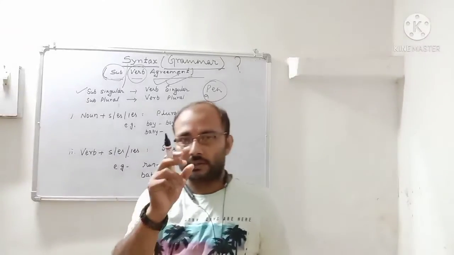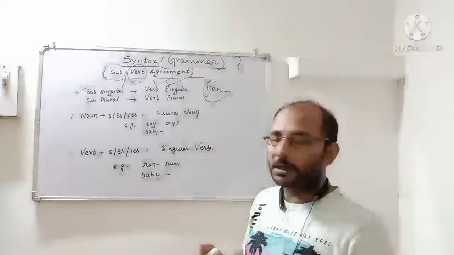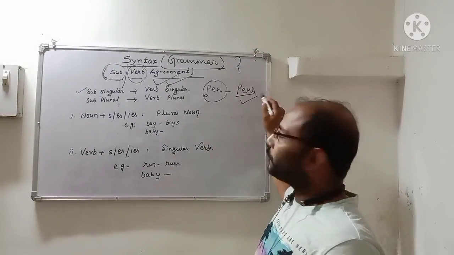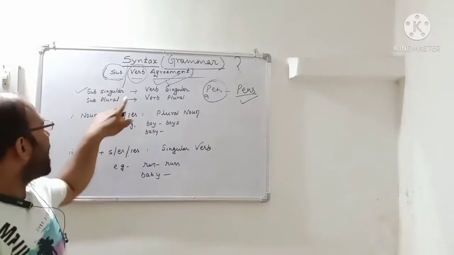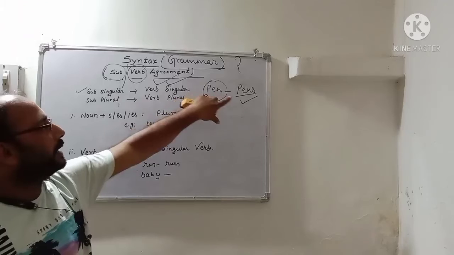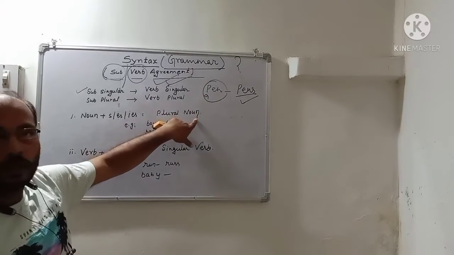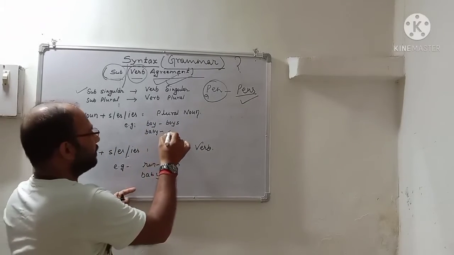It is singular. If I make its plural, it will be pens, meaning more than one pen. After adding s, es or ies, we generally make a plural noun. For example, boy, boys, baby, babies.